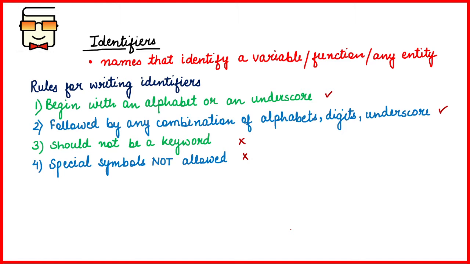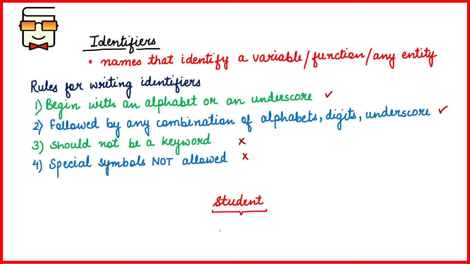Now there are certain rules for writing identifiers. Just like I mentioned that in the previous slide, I created a variable and gave its name as student. So this is the identifier that I created. But does it follow all the rules of writing the identifiers?